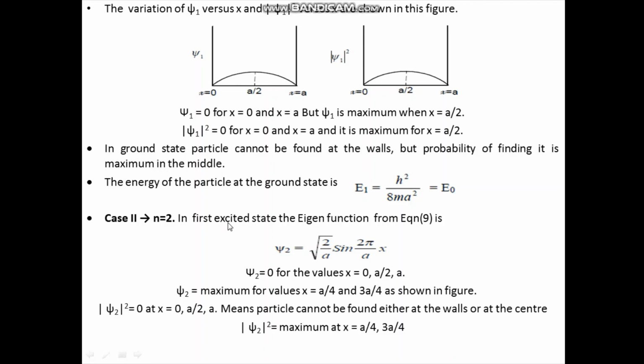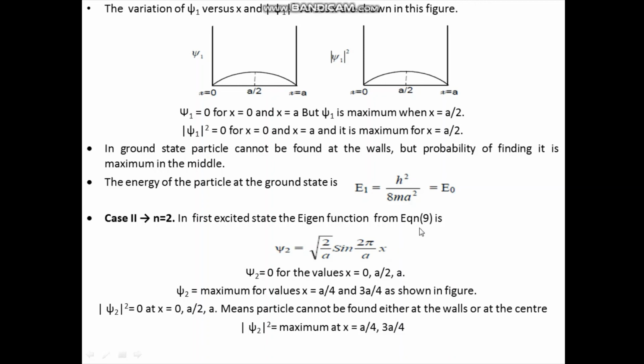See, in the first excited state, the eigenfunction for the particle is written from equation 9 as psi 2 is equal to root of 2 by a sine of 2 pi by a into x.